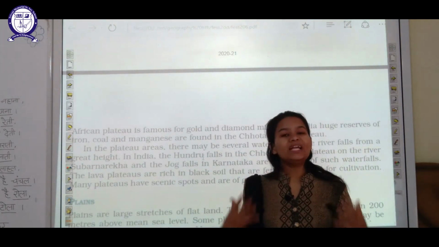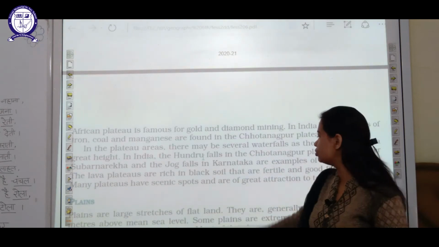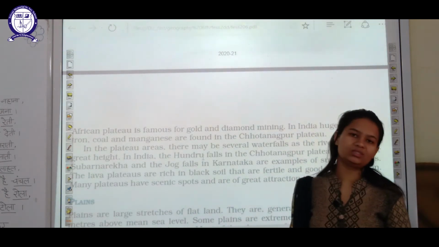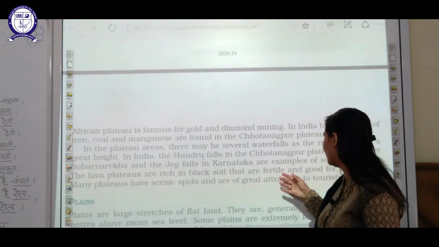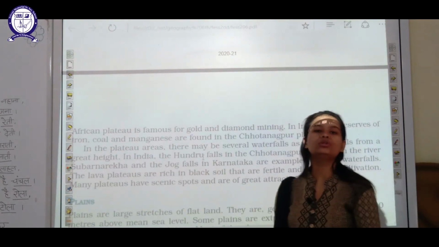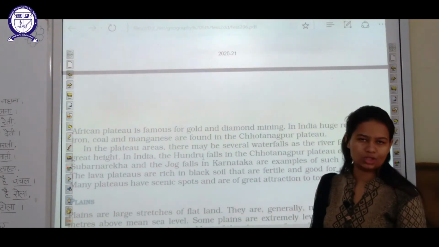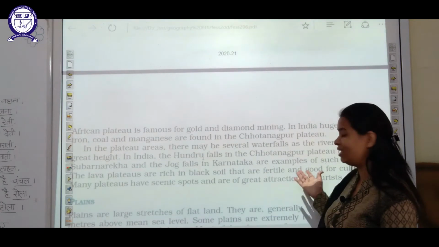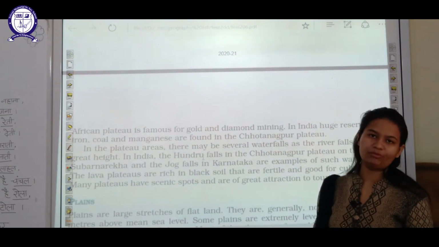Then plateaus are a rich source of black soil, and you know this very well, that black soil is a very fertile soil and is very good for the cultivation of crops. So we can cultivate a good quantity of crops here also.